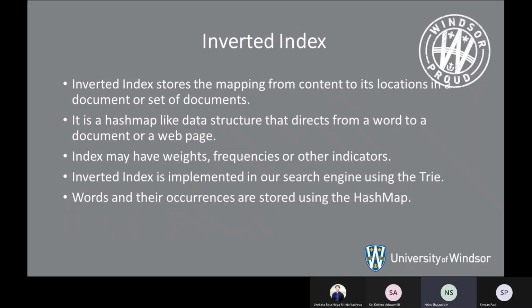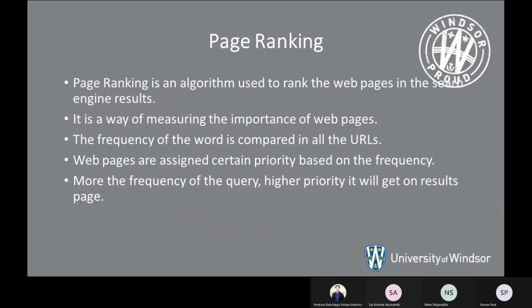Now let's discuss page ranking. As we all know, page ranking is an algorithm used to rank the web pages in the search engine results. It is a measuring way that gives a priority to the web pages. This priority is set based on the frequency of the words.